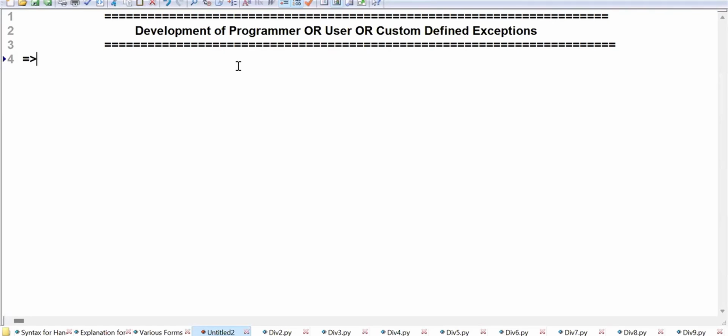So we have to develop those exceptions. In the same way the predefined exceptions are developed, I have to develop my own exceptions also. Okay, so I'm going to carry on with programmer defined exceptions now.